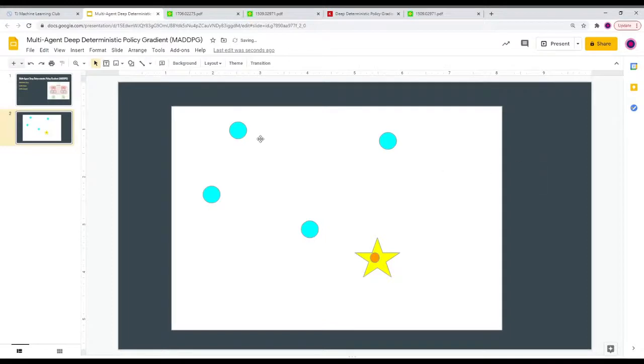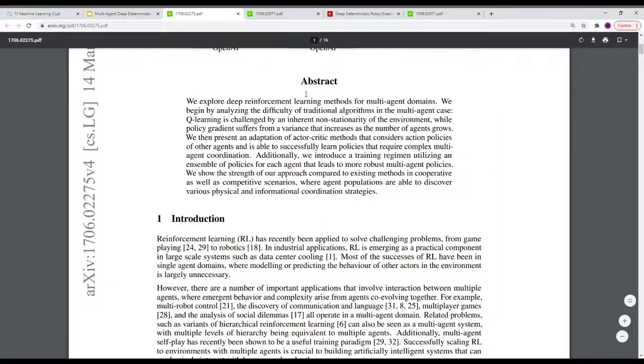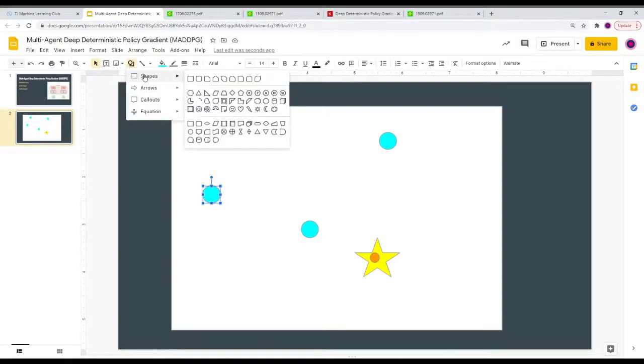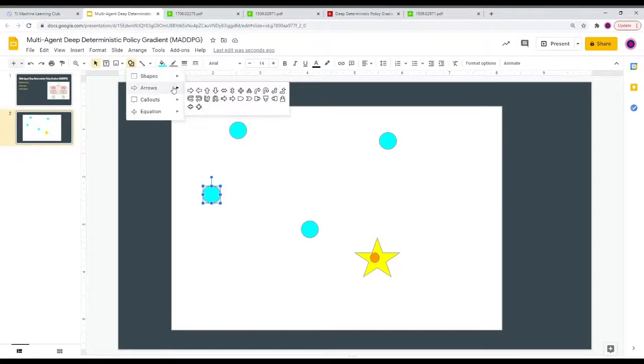Yeah. And MADDPG will allow us to do this. So let's say that each of these spherical agents has a velocity. Let's say they have an x and y velocity.